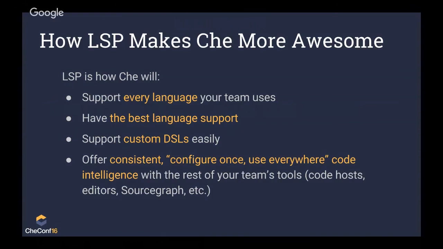So I posted some links. I will post another link to the Sourcegraph Go language server so that you can check out the source code for that if you want to see what does it take to add support for a new language. But again, you probably won't need to do that. You'll be a beneficiary as a user.